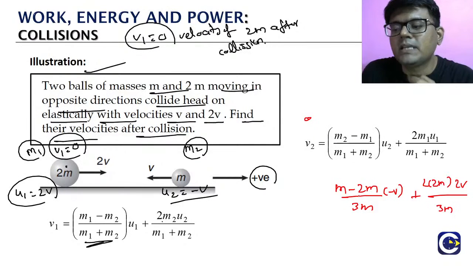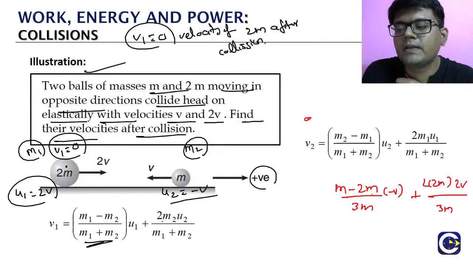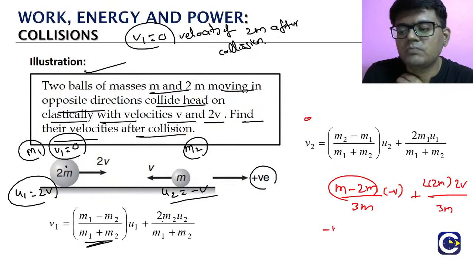Here also the same thing happens. We get m minus 2m, which is minus m, so minus m by 3m into minus v. The minus minus becomes plus, and m will get cancelled.